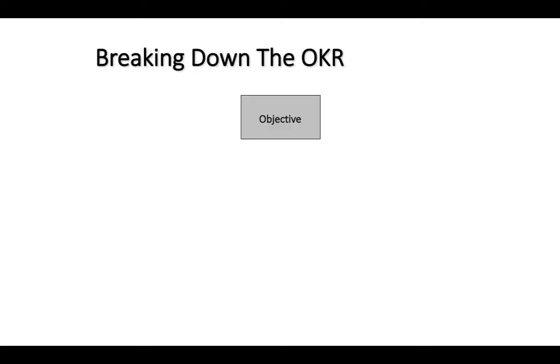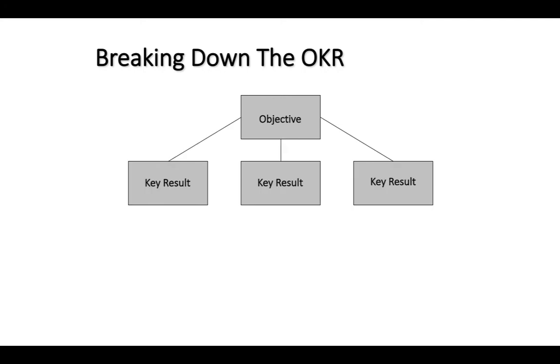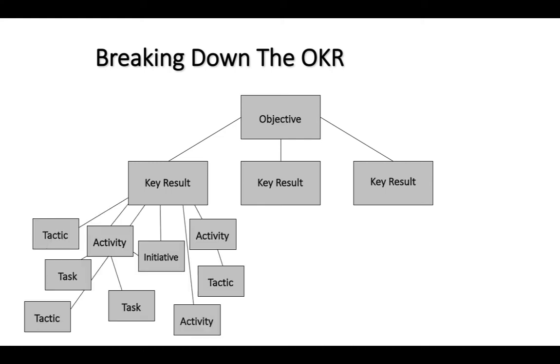So we start with an objective, and then we add key results based on that objective. I have other videos that get into more detail about this, so please feel free to watch those. Each key result will have its own list of initiatives, tactics, activities, and tasks that will be necessary to achieve the result.